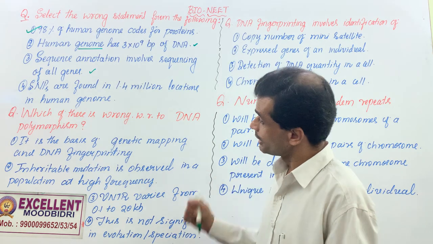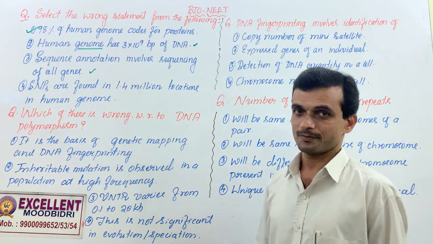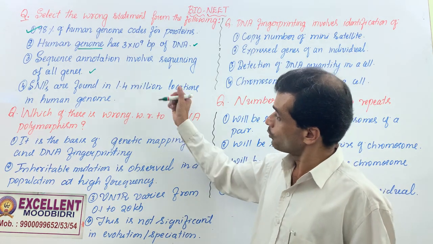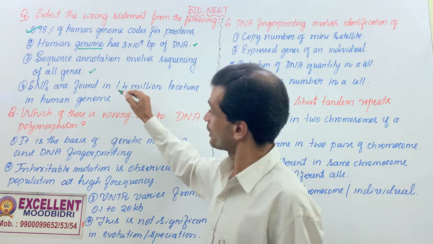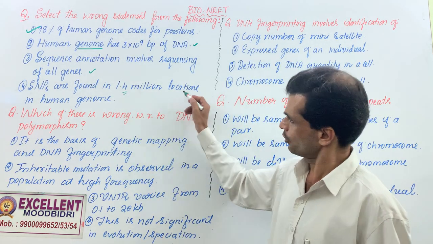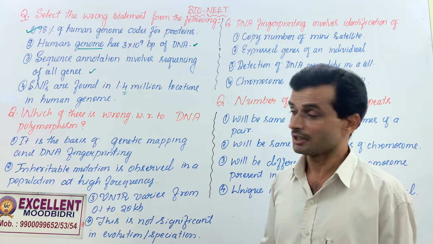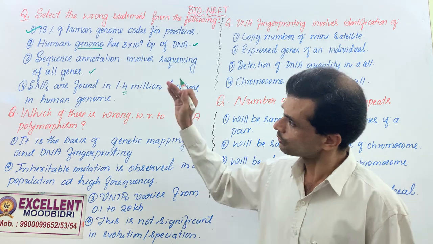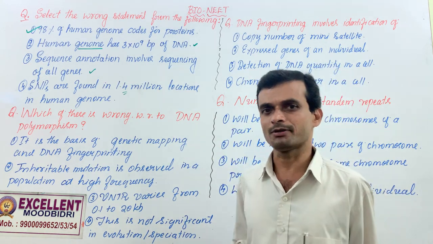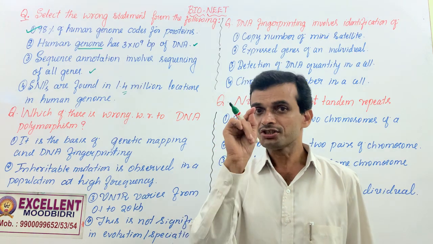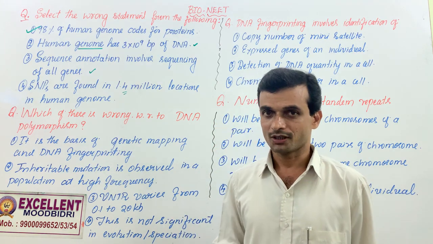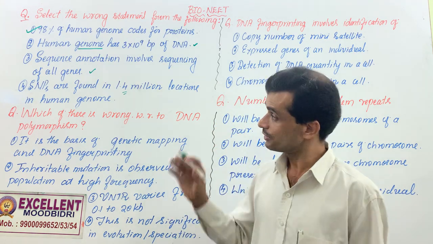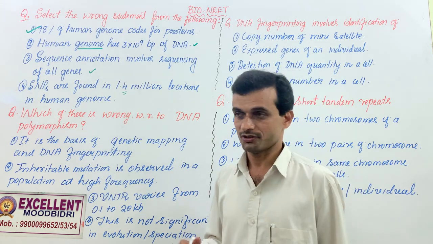SNPs, single nucleotide polymorphisms, are found in 1.4 million locations in human genomes, in different chromosomes of human genomes. There is polymorphism, single nucleotide polymorphism, a short segment but variation in only one base pair. So it is single nucleotide polymorphism.